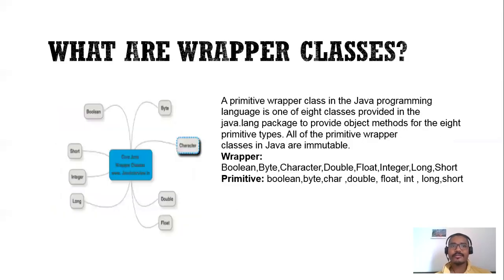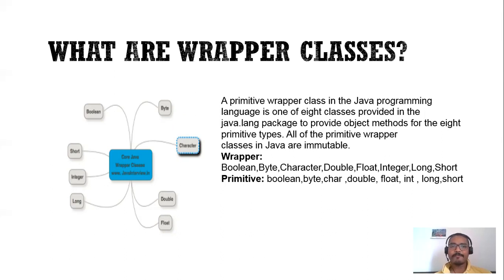The first question is, what are wrapper classes? As you are aware, Java is never called a pure object oriented language. Why is it so? Because Java supports the 8 primitive data types like boolean, byte, char, double, float, int, long, and short. Because of this support, Java is never called a pure object oriented language. But there is a feature in Java where we can convert these primitive data type variables into their corresponding object form.